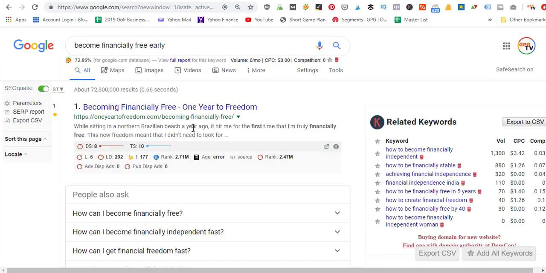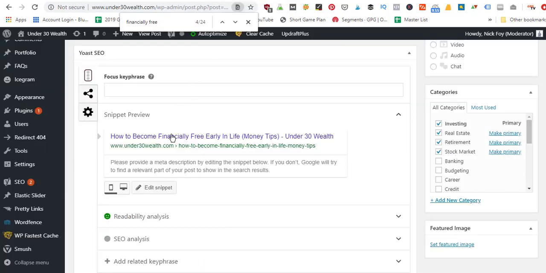So if we go back out here, you can see theirs was just Becoming Financially Free and then the title of their website. So it's a lot shorter. Mine was a little more specific, How to Become Financially Free Early in Life. So if I wanted to, I could shorten it down to Become Financially Free Early in Life and get rid of the how-to part. Then we see the URL, we see the extension link that we use, and then we have the meta description. So you want to type in your own meta description.